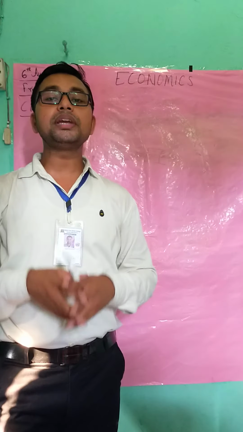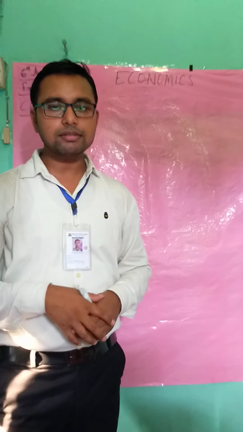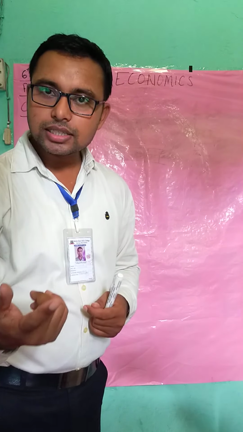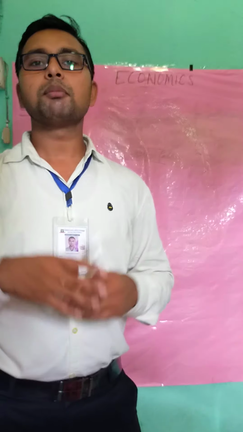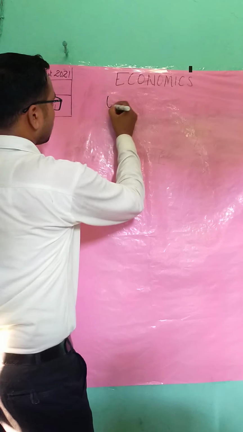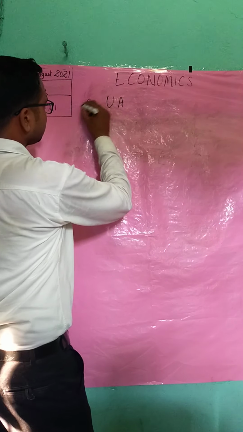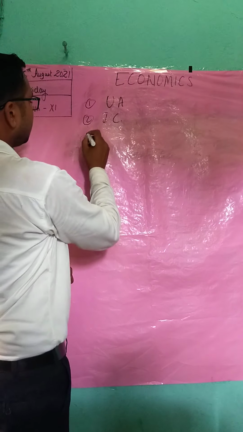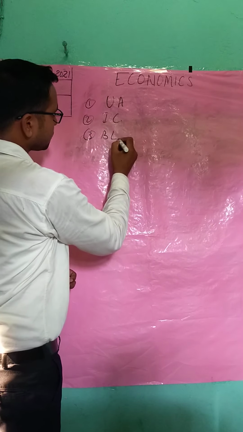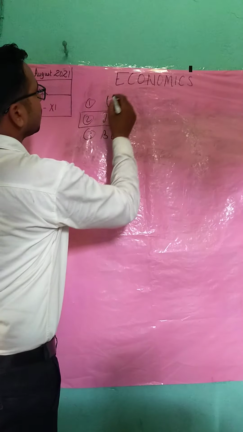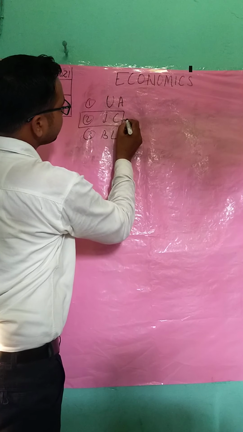So students, consumer's equilibrium can be understood by various methods. Number one is the utility approach. Number two is the indifference curve approach. And number three is the budget line approach. So students, today we will learn consumer's equilibrium by the indifference curve approach.